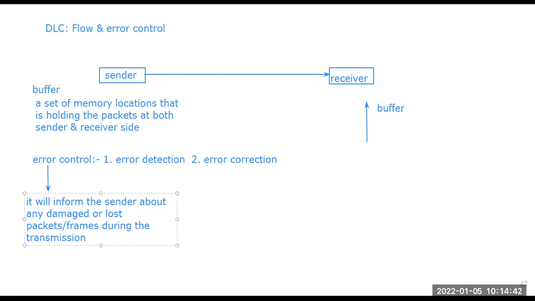So the acknowledgement that is sent by the flow control is also used as a part of the error control, to tell the sender about any packet which is damaged or which is lost, right? So this acknowledgement means that if all things are okay, there will still be an acknowledgement, and if there is any problem, an acknowledgement will be sent to the sender side for this particular purpose, right?